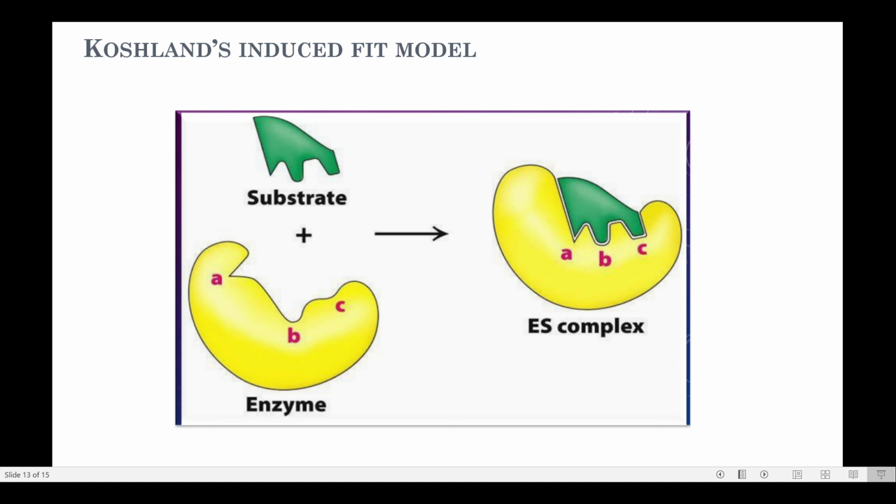This theory is more favorable because distortion in the shape of both enzyme and substrate has been observed on binding. So this is more acceptable than Fischer's lock and key mechanism, because once the enzyme-substrate complex is formed, a modification in the structure of the active site and substrate is observed, which proves that this should be the mechanism for the enzyme-substrate complex.